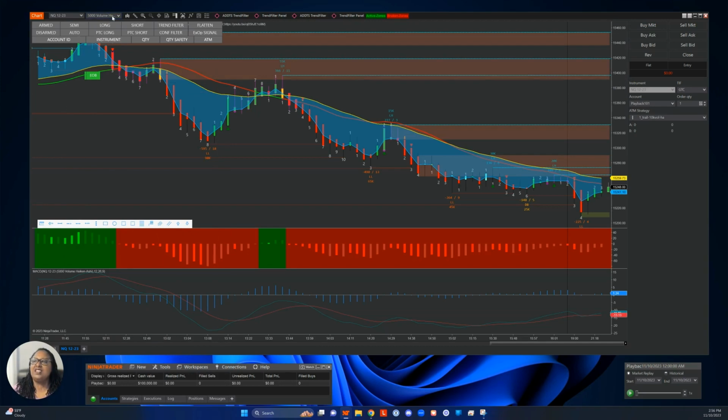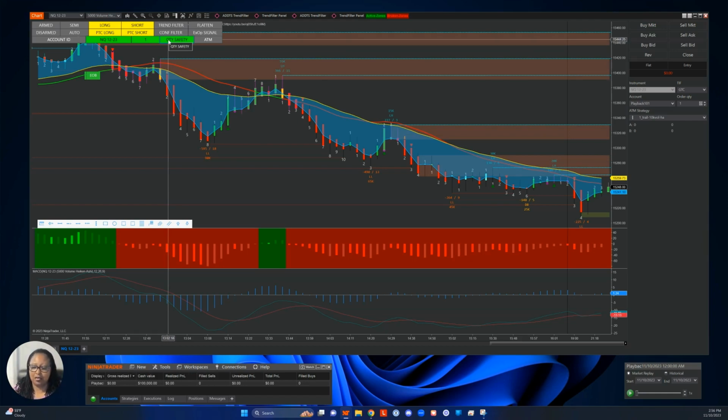So if I set this for my 5,000 and I'm using the bot, I'm going to solely rely on the bot to get me in. So I'm going to pick the long and short, meaning basically buy or sell. I'm trading one NQ contract. I'm going to put my quantity safety on, which means let's say it was really rip roaring, the market is heavy, there was some news. This makes sure I don't accidentally get into more than one contract.